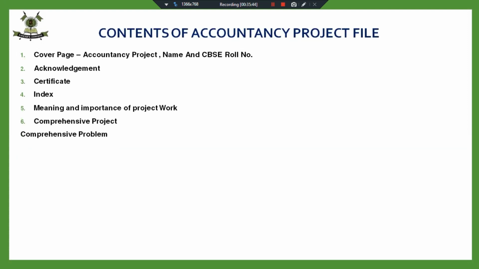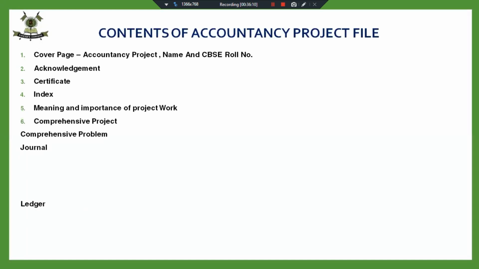In the comprehensive project, you have to draft the comprehensive problem. Please, children, don't copy the comprehensive problem from the book as it is or from the internet. There are certain things which will not be included in those projects, and you will not be able to do the proper analysis which is required from you in this. Fine. So you have to draft the comprehensive problem. You can read one or two comprehensive problems, and on that basis you can draft your own comprehensive problem.